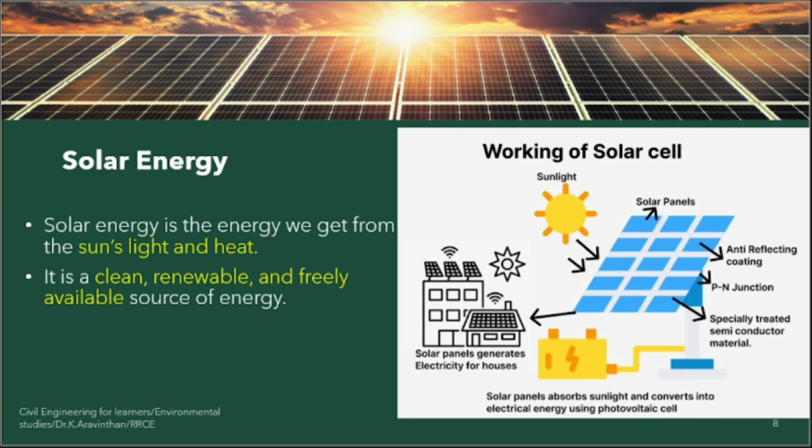Now, in this class I will be discussing solar energy. First thing, the working of a solar cell. Basically they have a glass plate at the top. Due to sunlight, what happens? Those electrons are transported out of their reach. So you can take those electrons, and can you see a grid here? These grids are there. Whatever electrons are transferred, they are collected from this P and N junction. All the electrons are collected and stored in a battery.